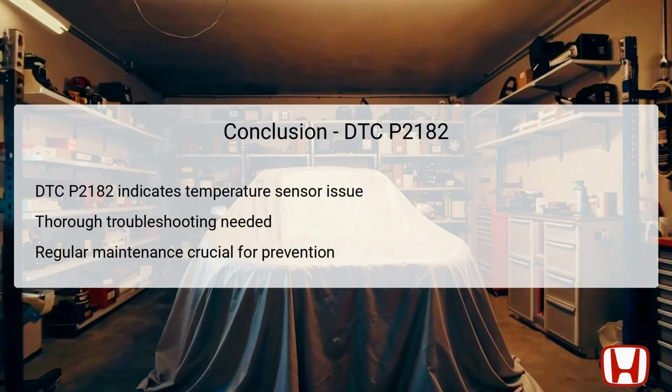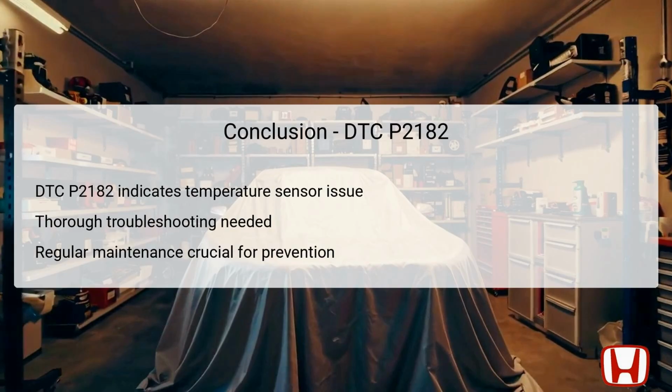In conclusion, DTC P2182 highlights a critical issue regarding the Engine Coolant Temperature Sensor 2 in the Honda Accord 2023 and newer models. A thorough and systematic troubleshooting approach is essential to identify the root cause of the error code, whether it lies within the sensor, the circuit, or the PCM.